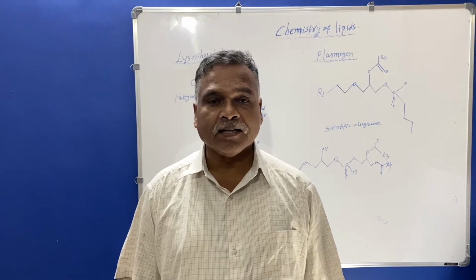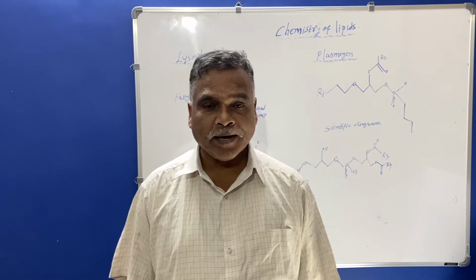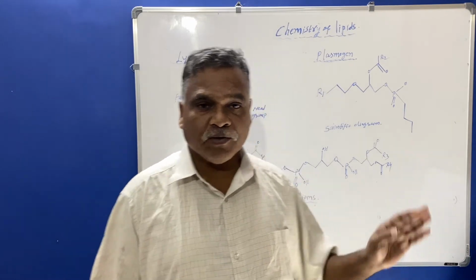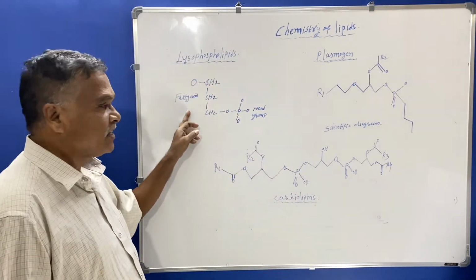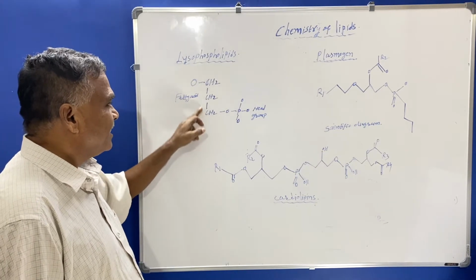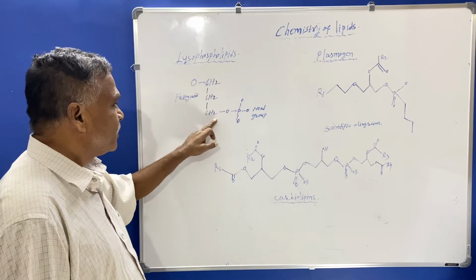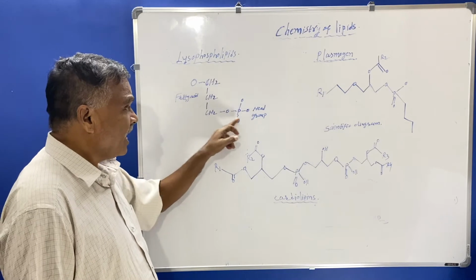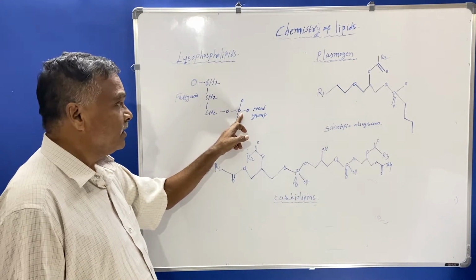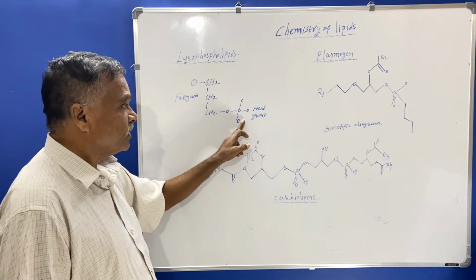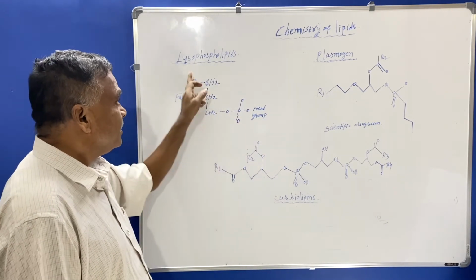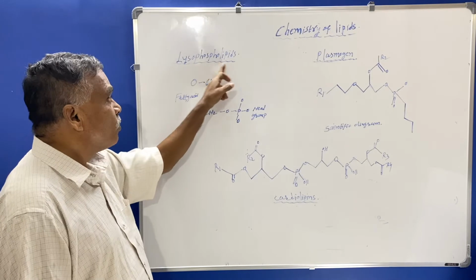It comes under the compound lipid. First of all we will see the structure of the lysophospholipid. Here the structure is given. A fatty acid is here, CH2, CH2, CH2, and a phosphoric group will also be there connected with four oxygen molecules. It will be the head group, and this is the structure belonging to lysophospholipid.